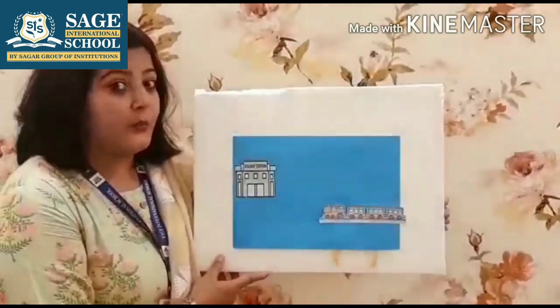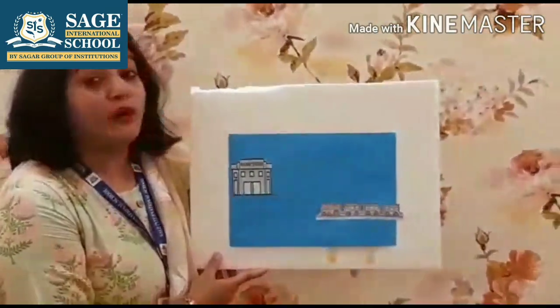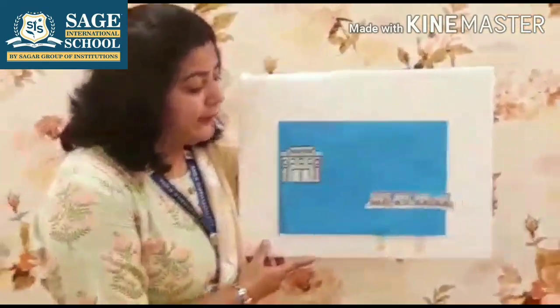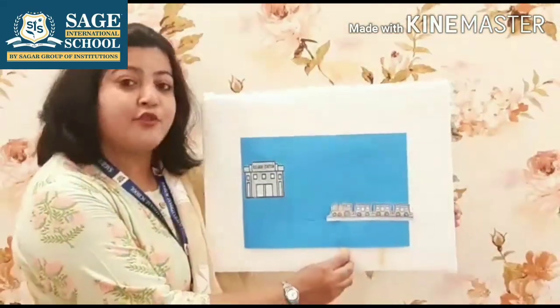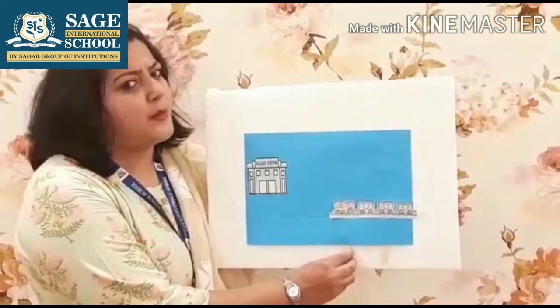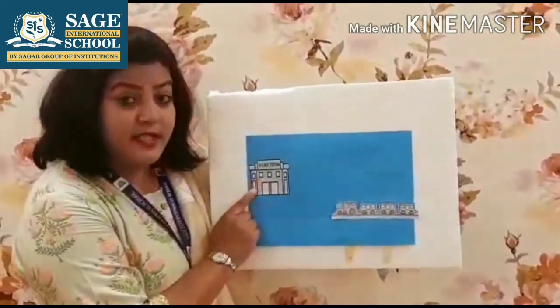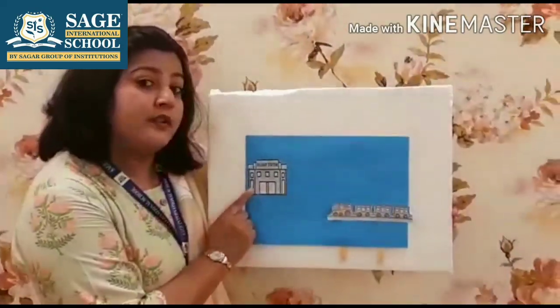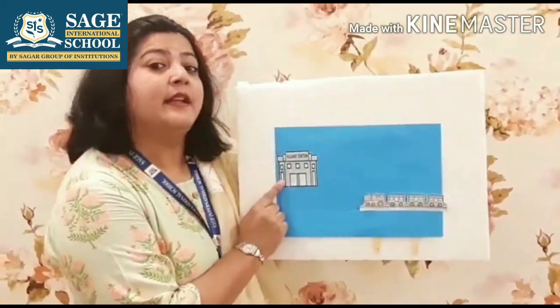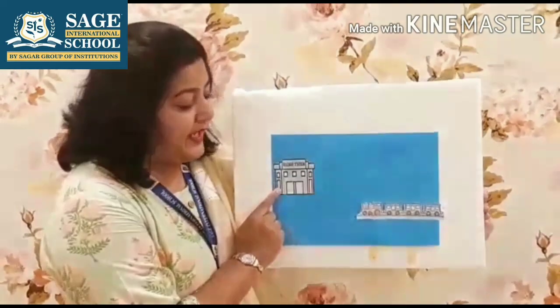So I'm here with the last example for explaining to you the concept of near and far. What can you see here? This is a train. I'm sure you must have traveled in a train some time or the other. And what is this? This is the railway station, right? Where all the trains come and get parked, right?